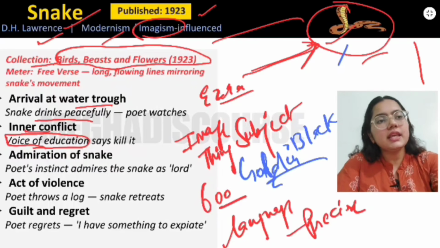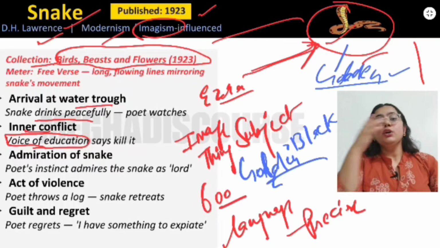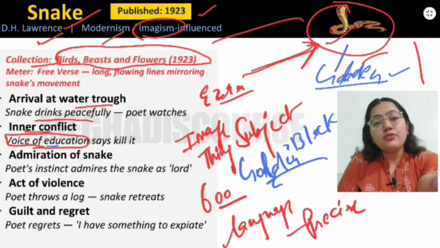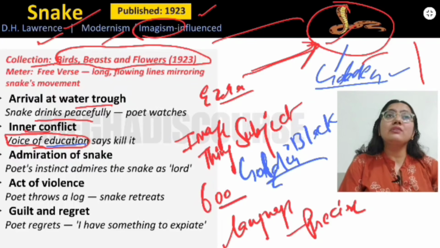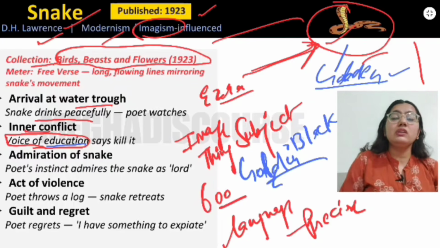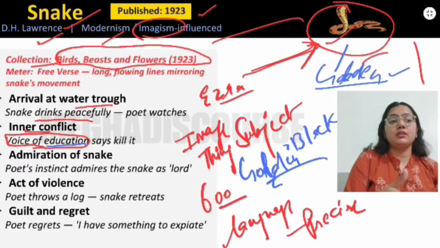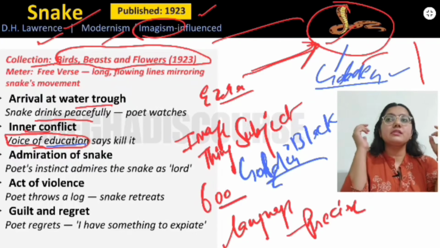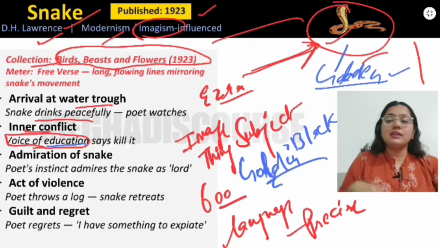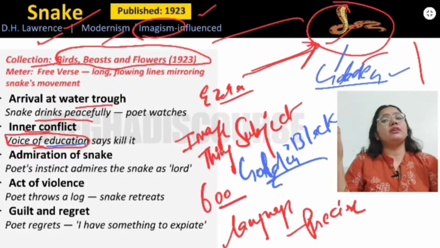So this snake is golden, and according to the people, we need to kill that snake as soon as possible. According to this voice of education, as the people have forged this thing in the mind of the people, if you see a golden snake, just kill it as soon as possible. So now the poet is thinking whether I should just take a stick and kill that snake. So there is an inner conflict in the mind of this poet.